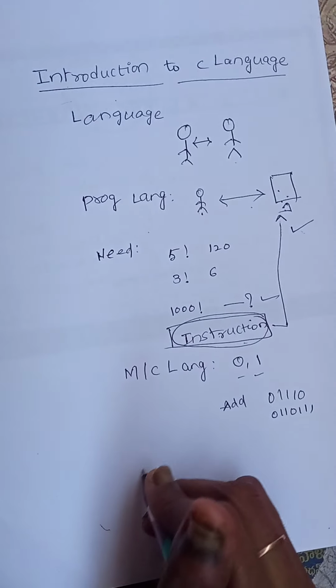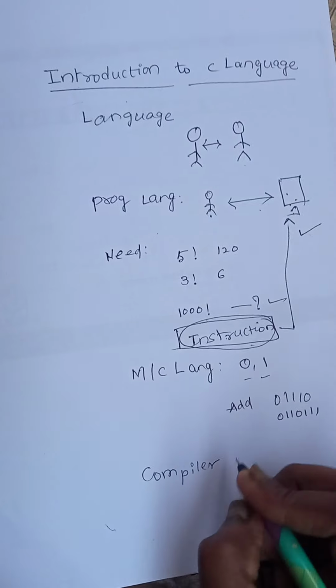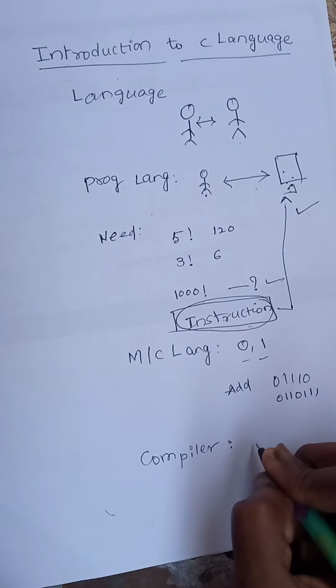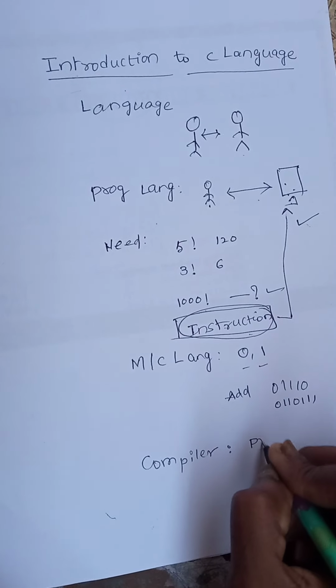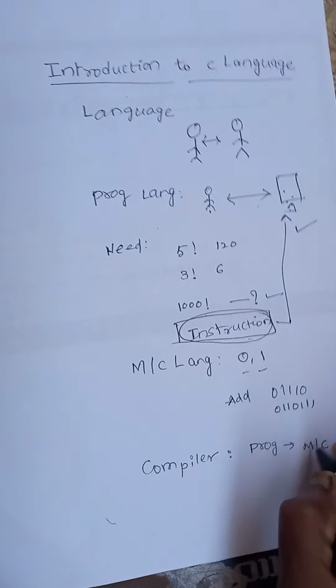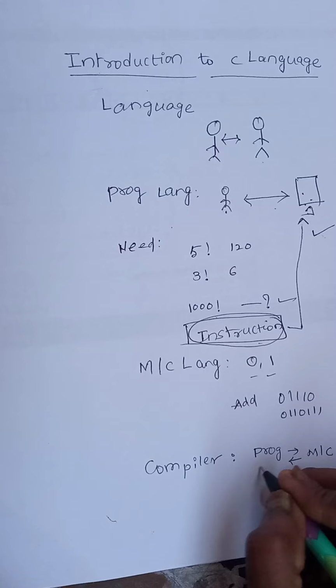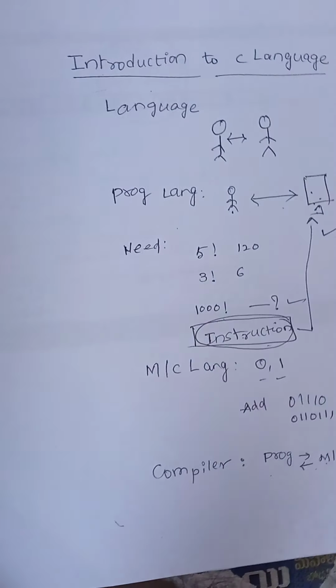Here we have a term called compiler. A compiler is software which translates the programming language to machine language and machine language to programming language. That means vice versa.